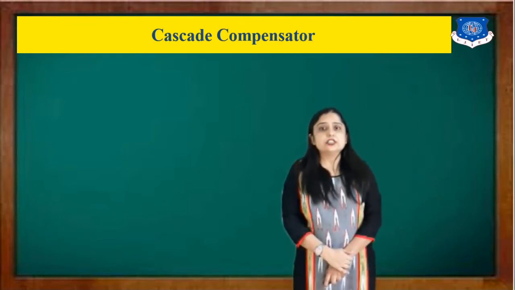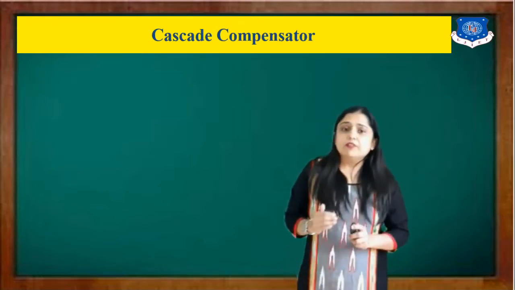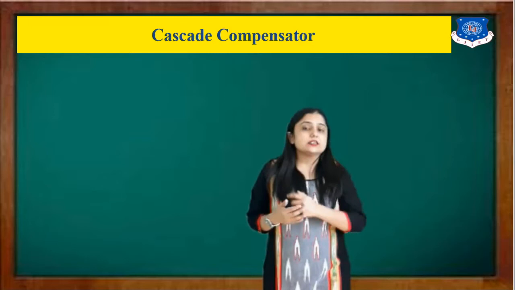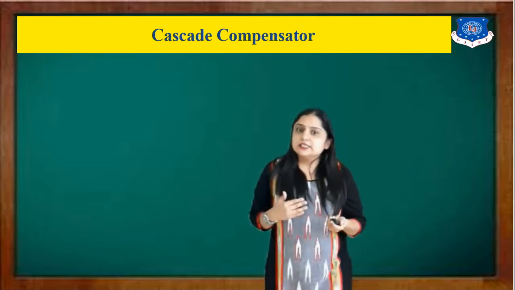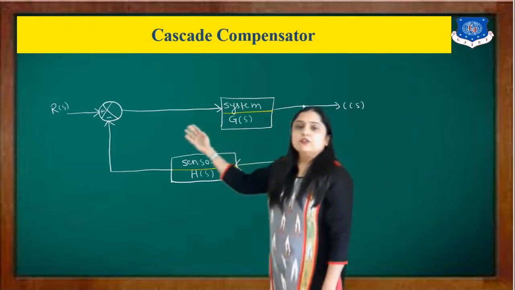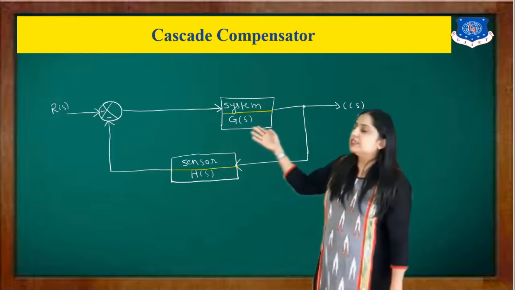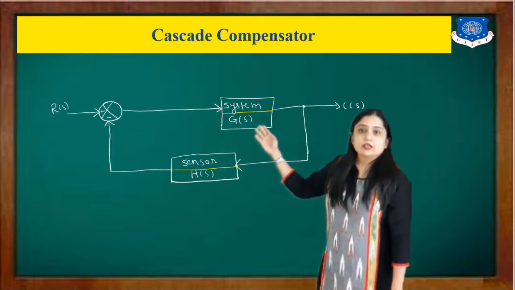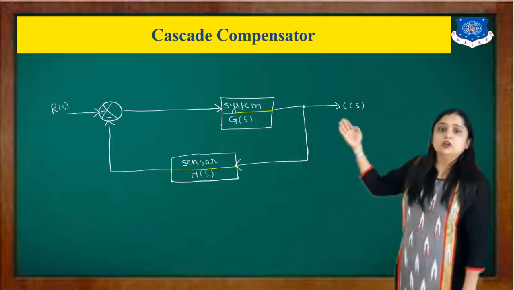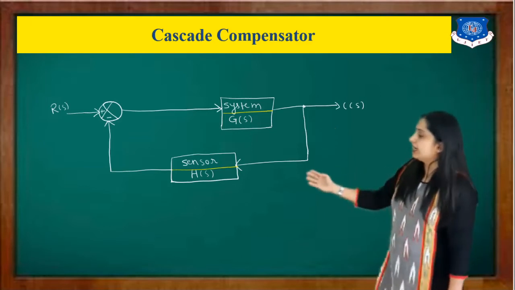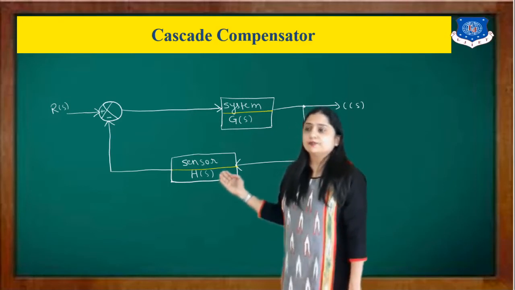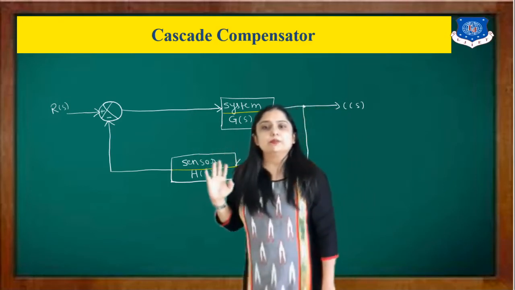In a cascade compensator, we have one existing system, and the compensator we will use, as the name suggests, in cascade, or we can say in series. For example, this is my existing system. Here R of S is my input, then one summing point, and here this is the system. The system transfer function is G of S, and this is my output C of S. Then here I have a sensor whose transfer function is H of S, and that is given to the summing point.